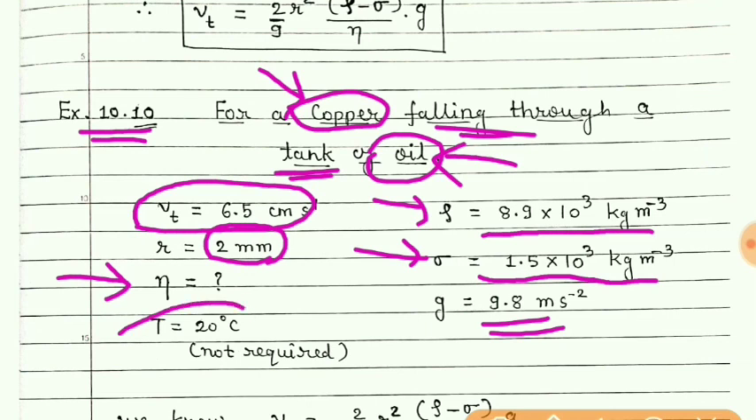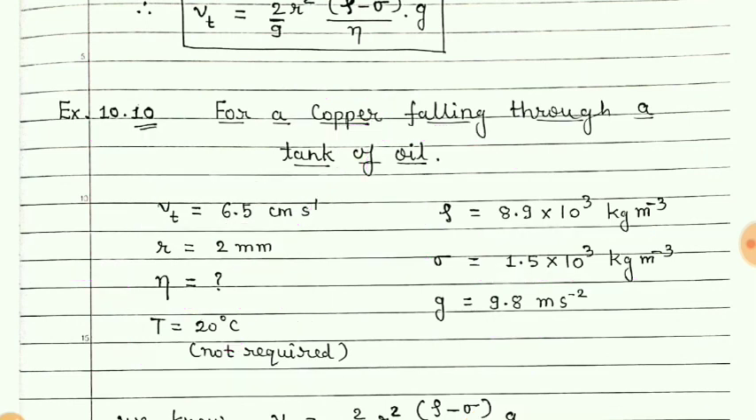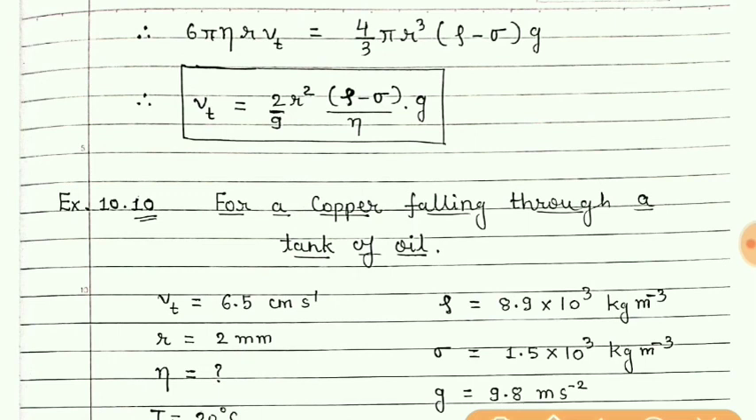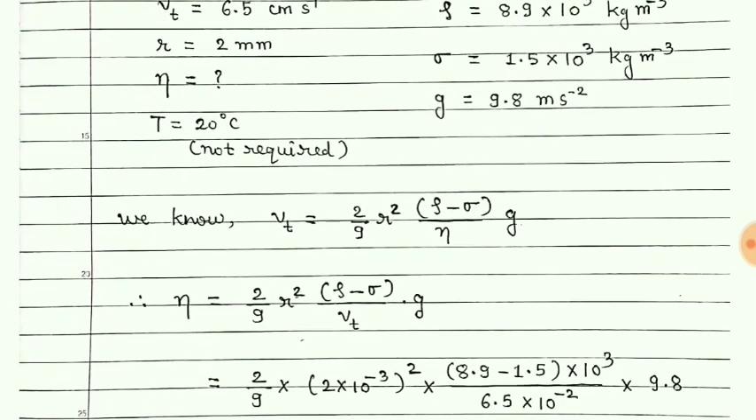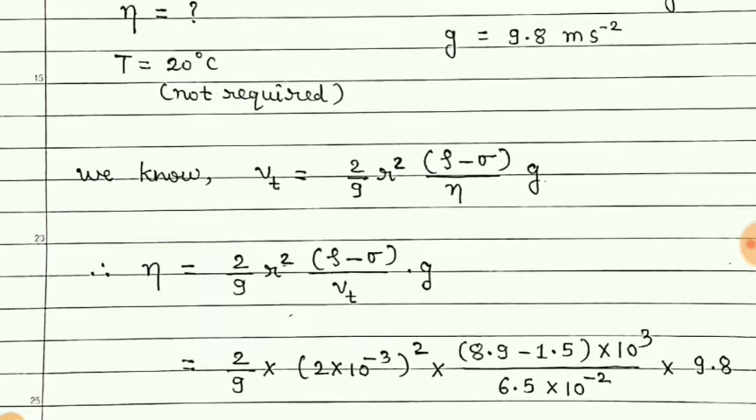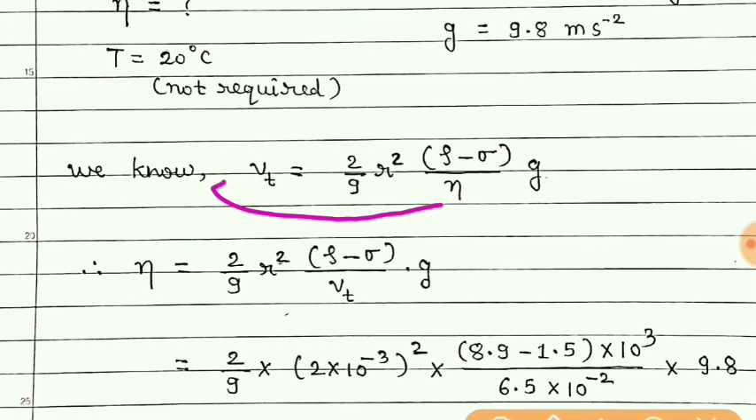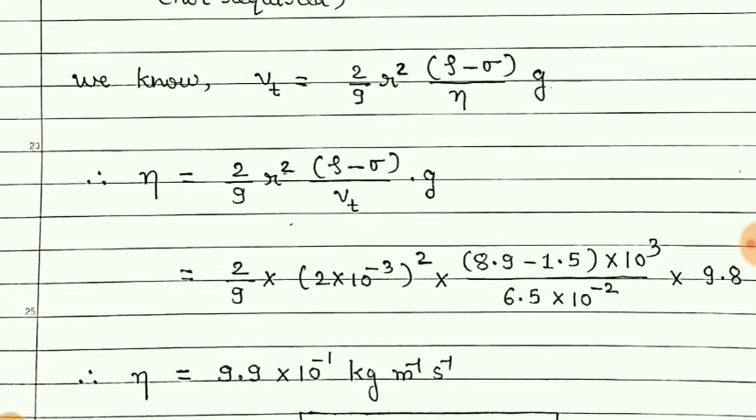Here the temperature is given, 20 degrees Celsius, but it is not required because it is normal temperature. So we have this formula for the terminal velocity. Here we need to find this eta. So using this formula and just making eta the subject, we'll bring this eta here and Vt in the place of eta. So we'll get this formula.